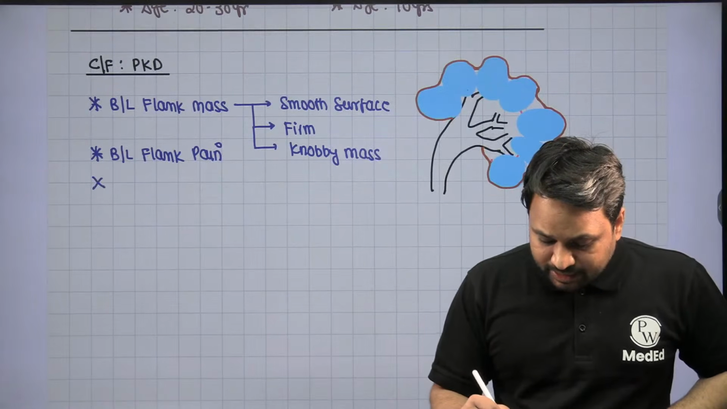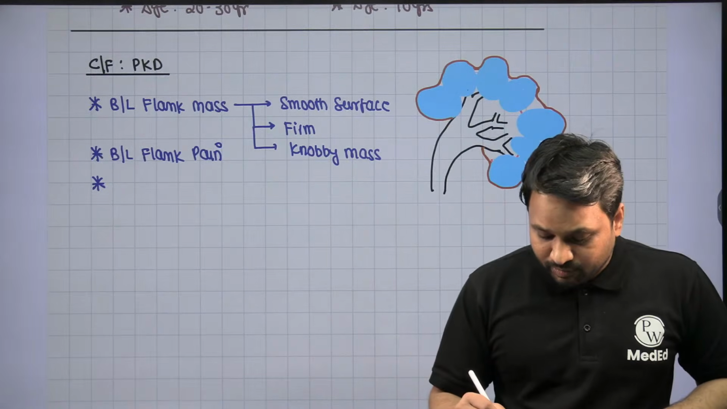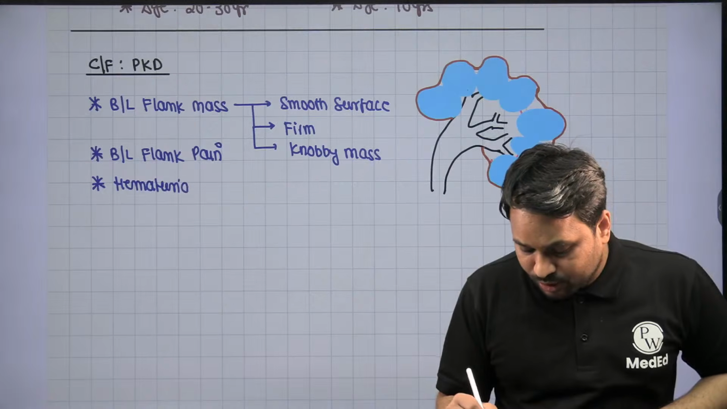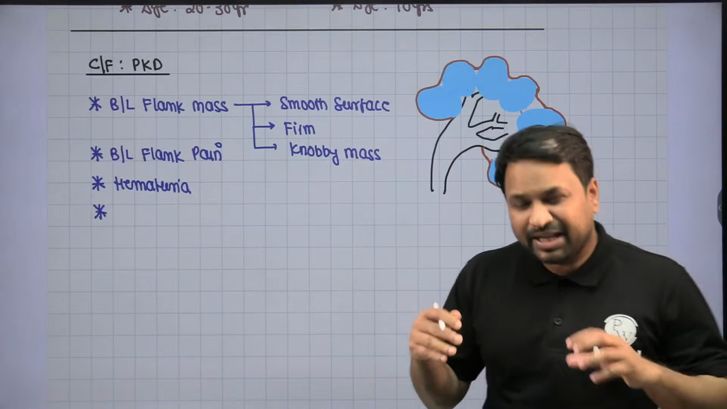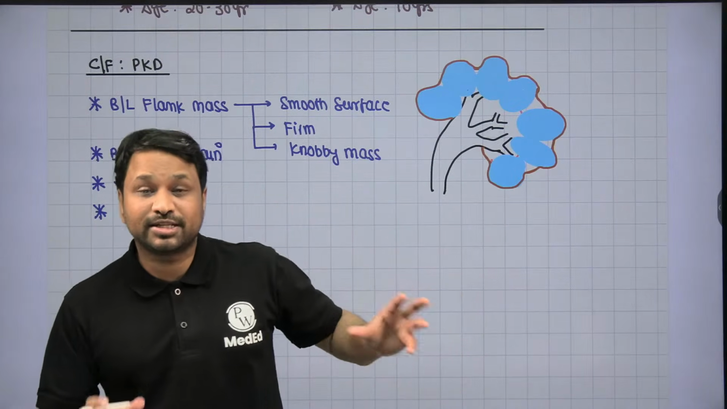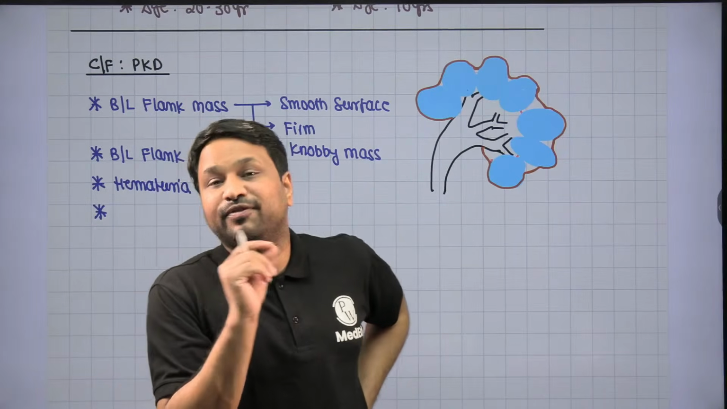Now, as the cyst continues to enlarge, it is going to rupture. As it ruptures, it is going to bleed, and bleeding will present as hematuria. More important, as the renal cyst replaces the renal parenchyma with the cystic lesion, it is damaging the renal parenchyma. If the renal parenchyma gets damaged, the GFR will fall.